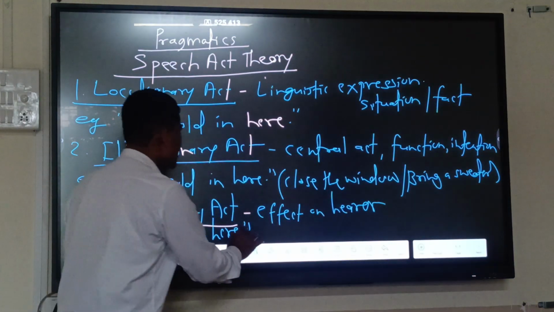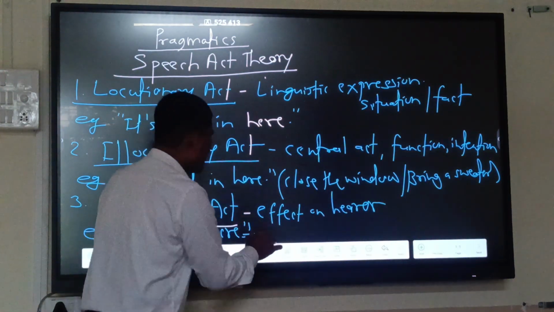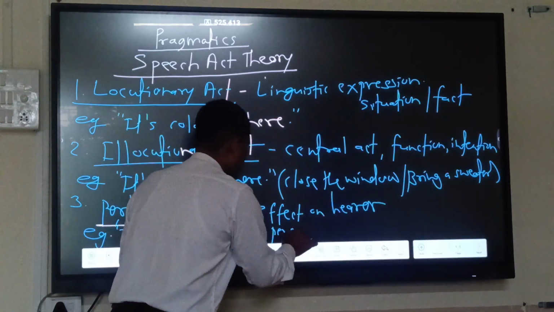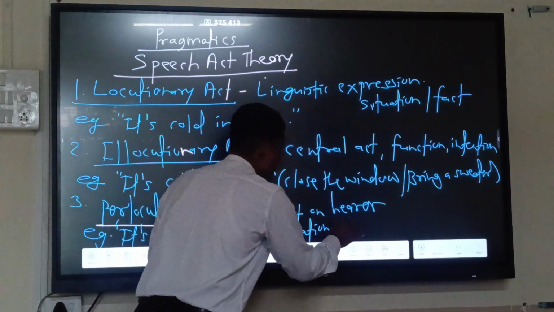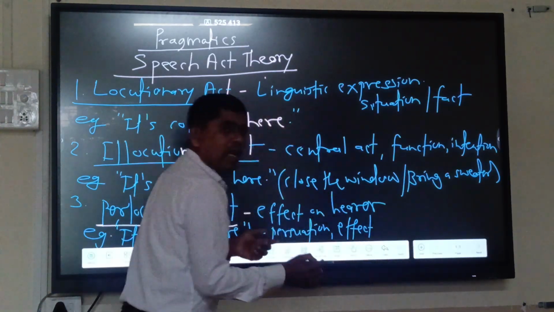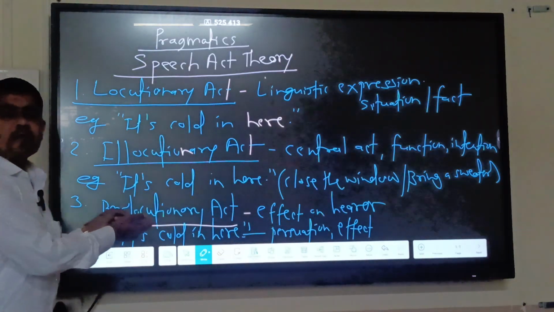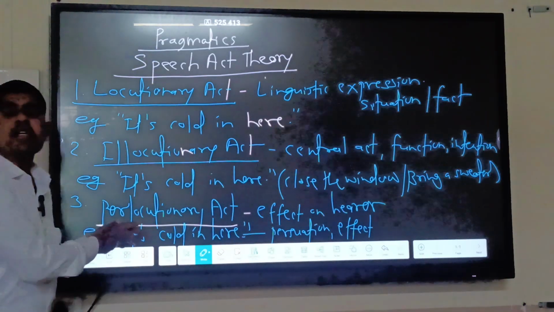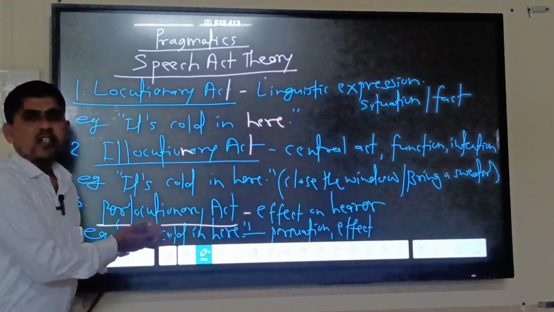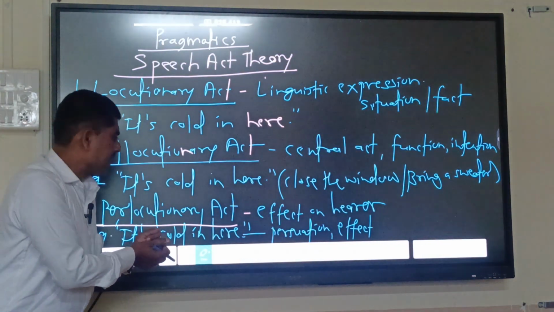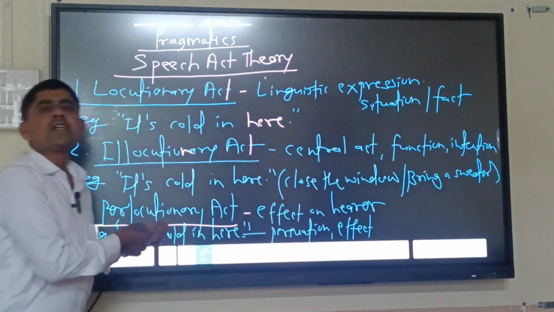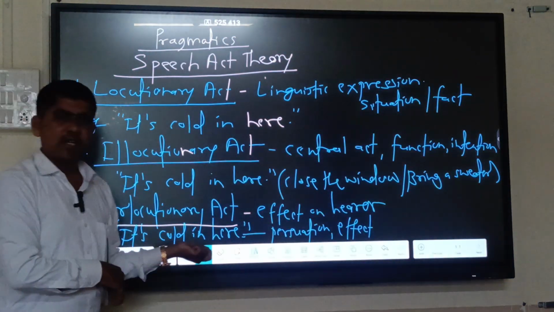Whatever persuasion or effect there is. And this perlocutionary act becomes successful only when the hearer obeys the speaker, or pays attention to the speaker and does a certain kind of action.